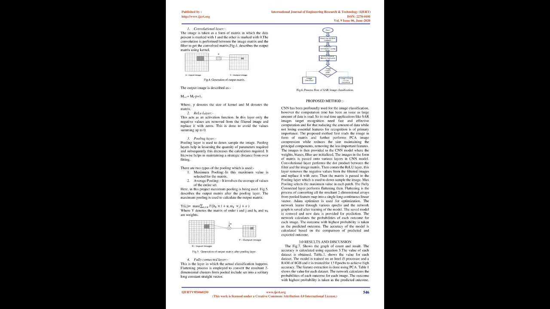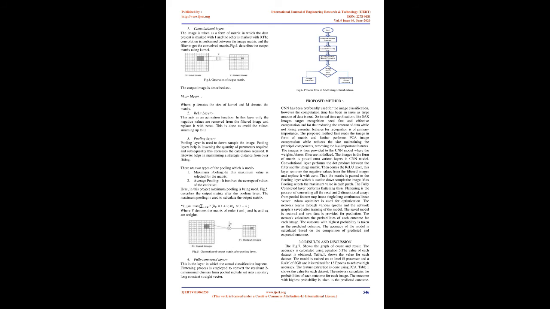Proposed method. CNN has been profoundly used for image classification, however the computation time has been an issue as a large amount of data is read. So in real-time applications like SAR images, target recognition needs fast and effective computation, and for that, reducing the amount of data while not losing essential features for recognition is of primary importance. The proposed method first reads the image in the form of a matrix and then performs PCA image compression, which reduces the size, maintaining the principal components and removing the less important features.